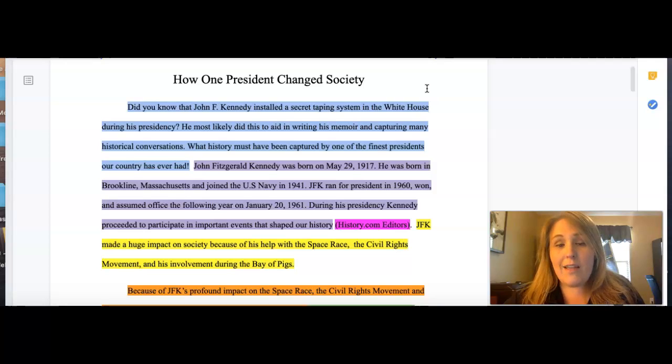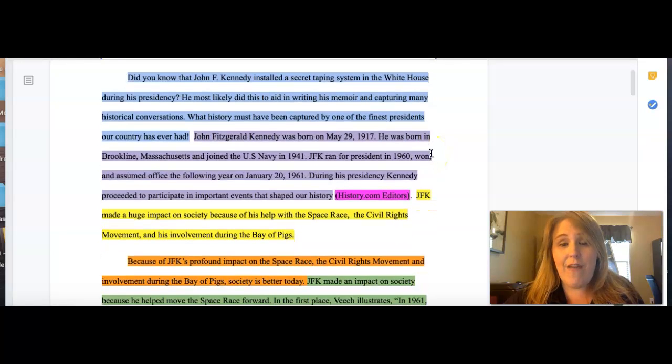Now notice, they started with an interesting fact, but they also tied it into their topic with this sentence right here. So if you did something like this, make sure that you have a sentence that's going to tie everything together. Now this next part in purple, okay, those are this person's basic facts. Remember, we need some basic facts to make sure our audience knows what we're talking about. And notice it's just a couple sentences long.